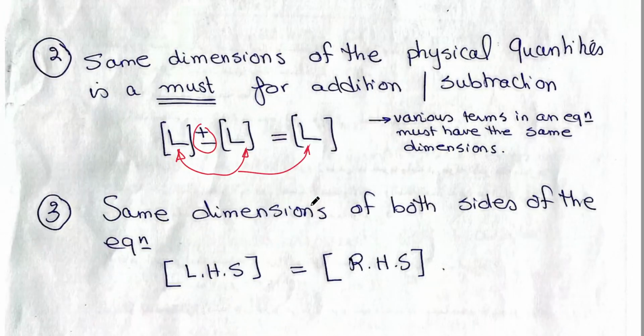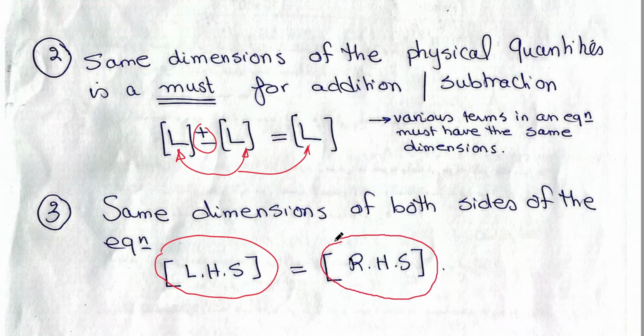The third rule is, of course, the dimensions of the left hand side must be equal to the dimensions of the right hand side. If we are adding 3 meters plus 2 meters, the result is 5 meters.